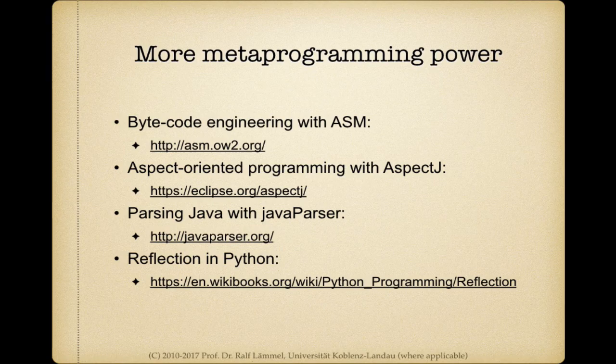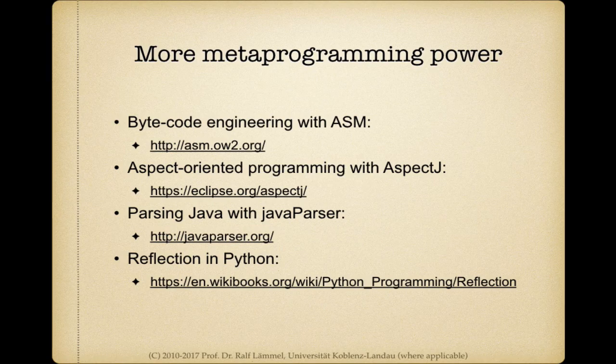For example, we might want to also examine and maybe even modify the method bodies of Java methods. Then we could use bytecode engineering frameworks such as ASM, and they could even be combined with class loading in Java, so we could actually to some extent go beyond introspection.